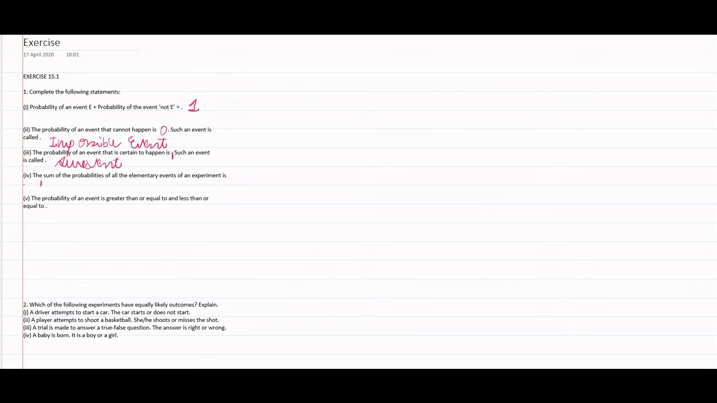The last one, the probability of an event is greater than or equal to 0 and less than or equal to 1. As we learned earlier, probability shall never exceed 1 or go below 0. So the probability shall always be between 0 and 1. Got it?